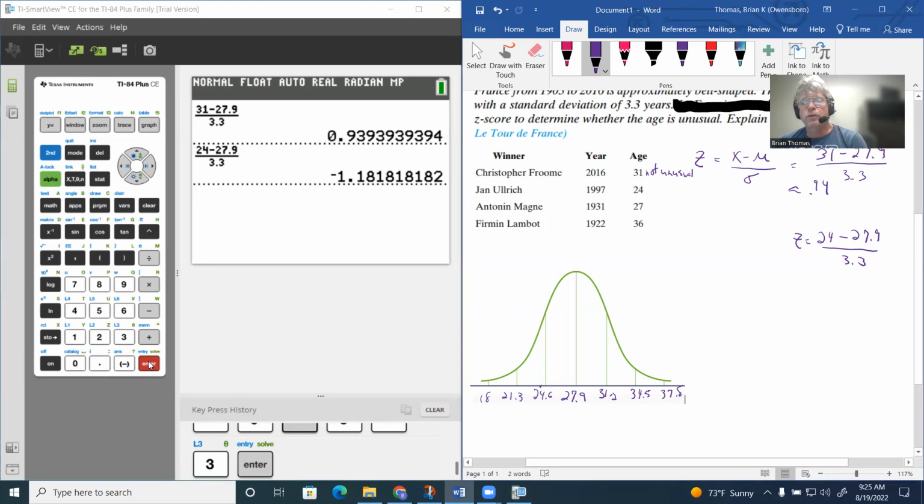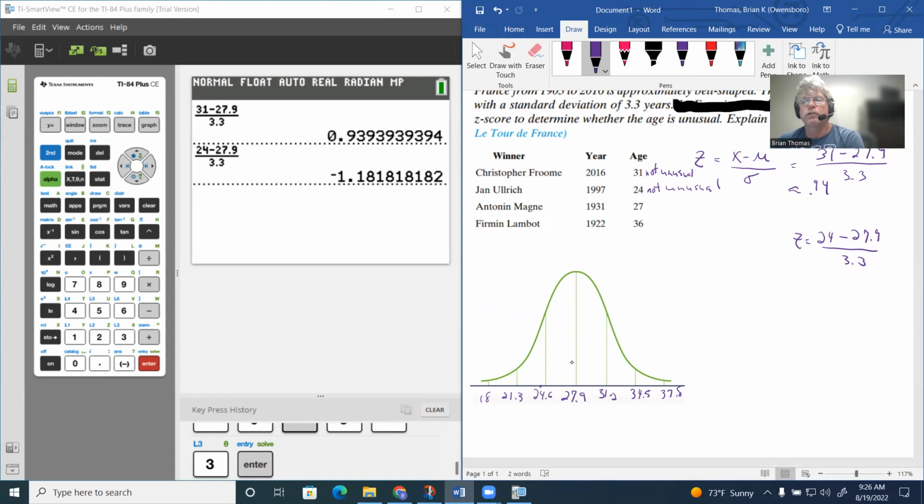So remember, 95% of the data is still between 21.3 and 34.5. So again, I would find age 24 not unusual. That seems to be something that we see happen. Age 27, that's right smack in the middle. I can already kind of see that that's not unusual, because that's really, really close to the mean. So that would be my explanation: 27 is really, really close to the mean.